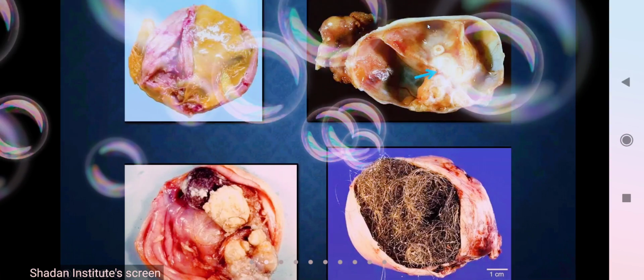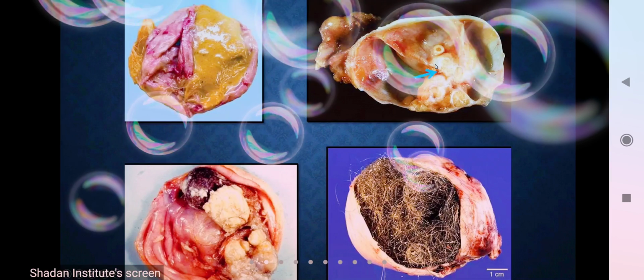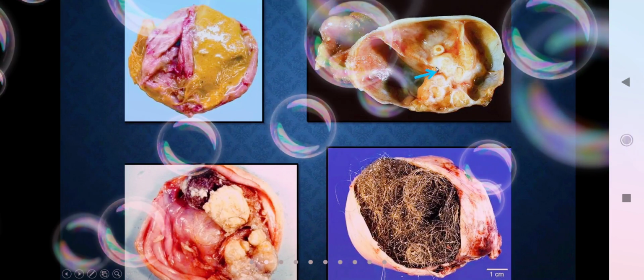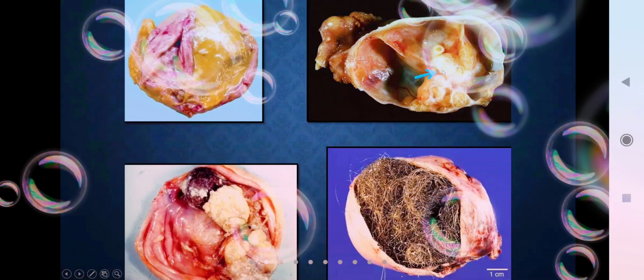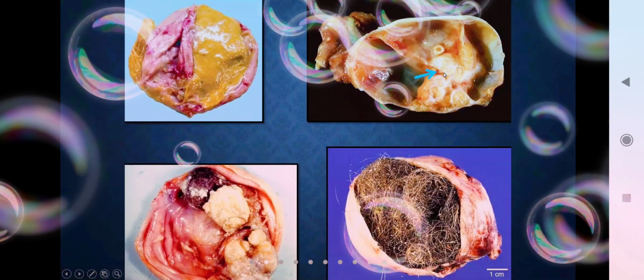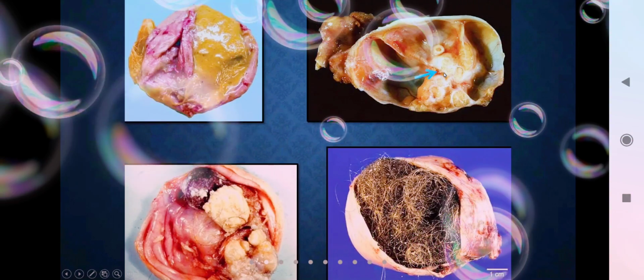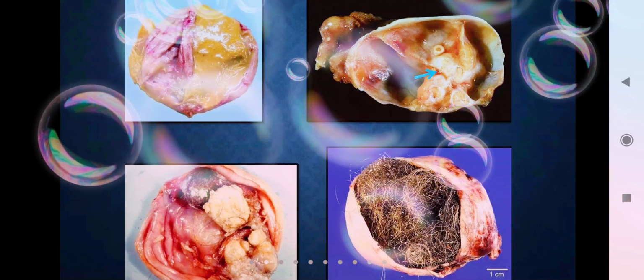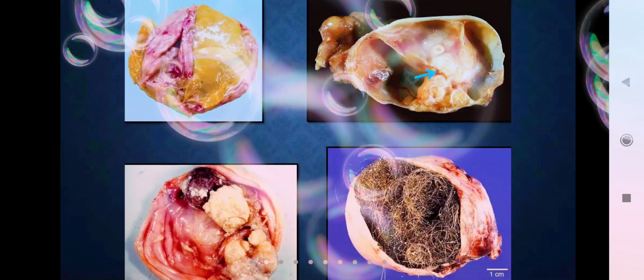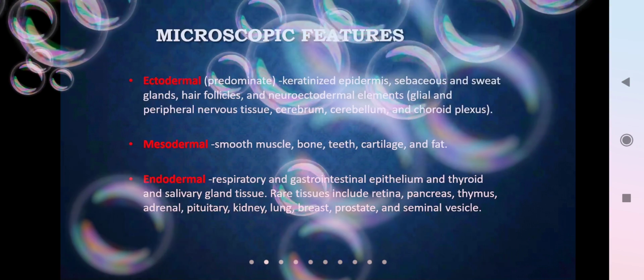So Rokitansky protuberance, that is where there are bone and teeth. Sometimes this might go into calcification and there might become a protuberance kind of thing. That is called the Rokitansky protuberance. So this is about the germ cell tumors. In germ cell tumors, we are seeing this benign variety, that is the dermoid cyst.